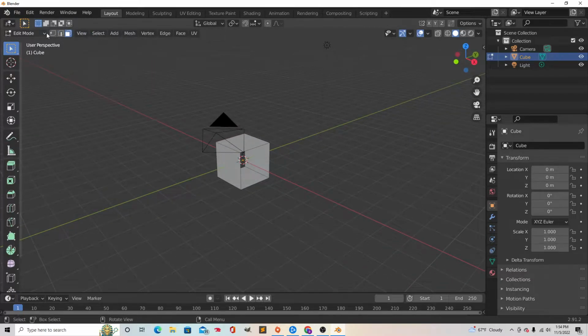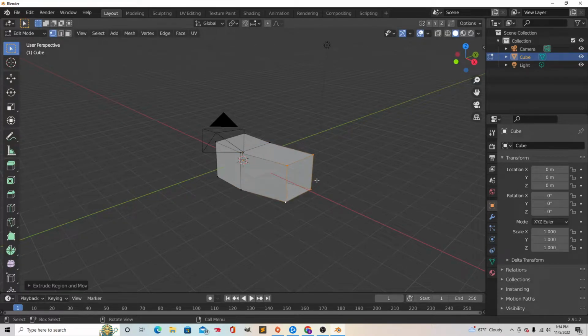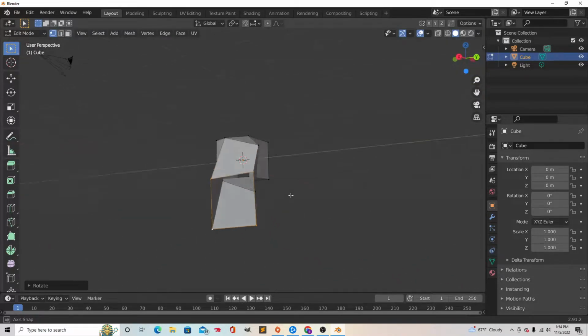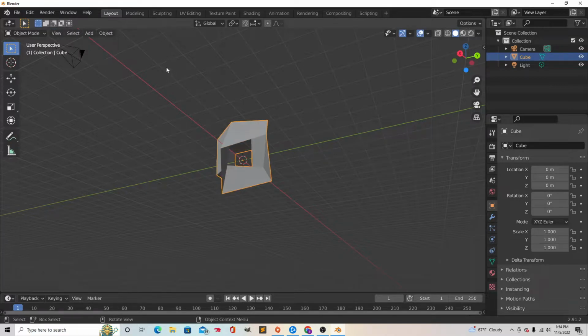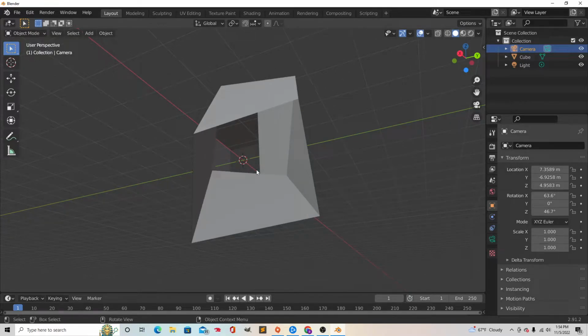And so what we want to do now is select each point right here, and we are going to hit E to extrude, like so. R to rotate. Hit E to extrude, hit R to rotate, and so that's it right there. Hit Tab out of Edit Mode, select the camera, make sure you go to the viewpoint that you want, then Control Alt 0.